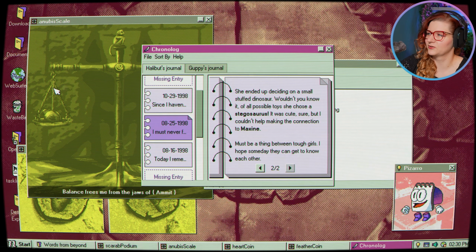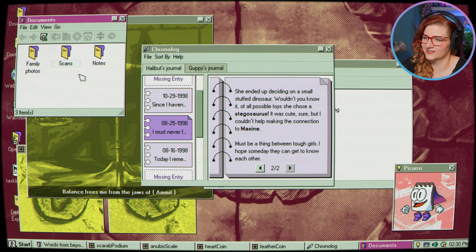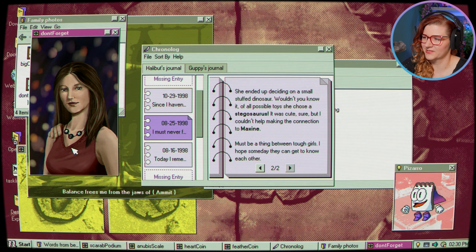I do wonder if that Don't Forget Me picture, is that us? Or is this Maxine, right? Hard to tell. Although it seems like we just graduated high school and this person is potentially older than that. And yes, why does she have the necklace with the glowing symbols?